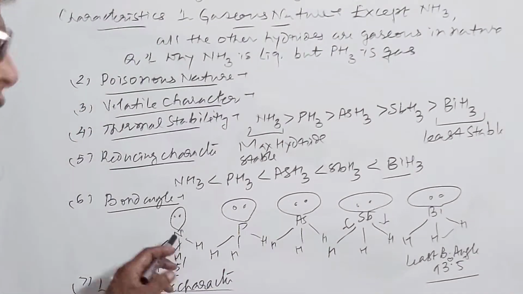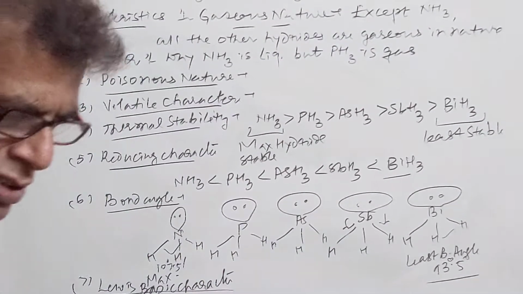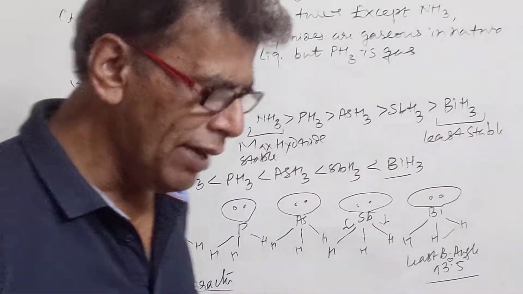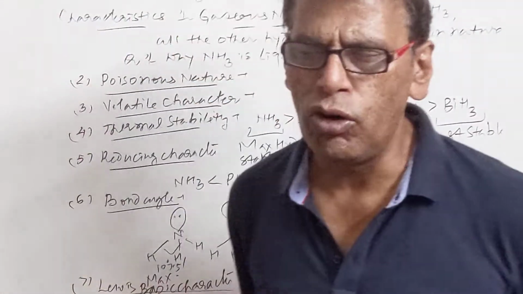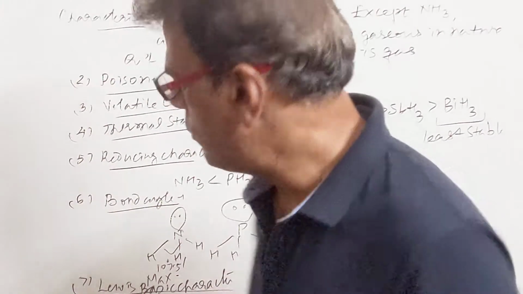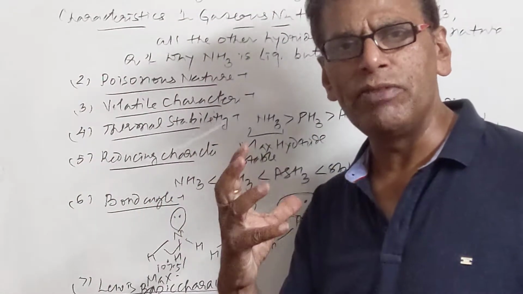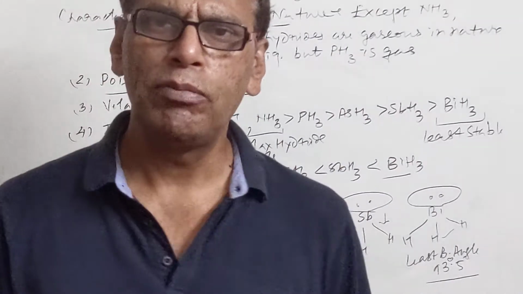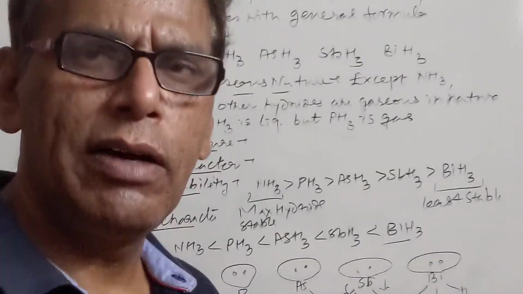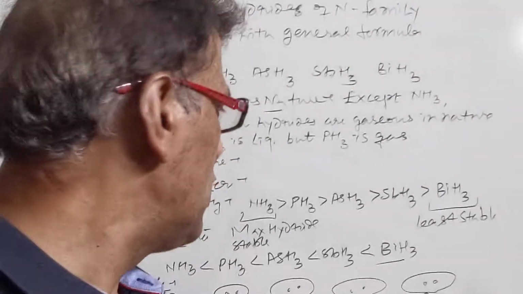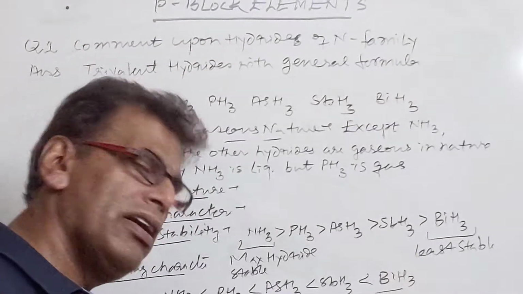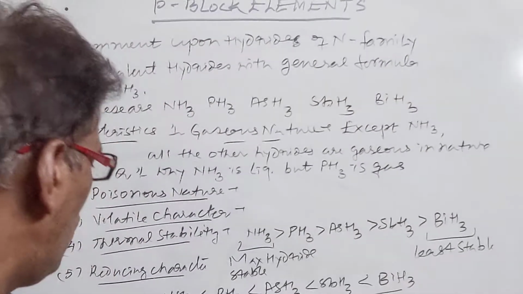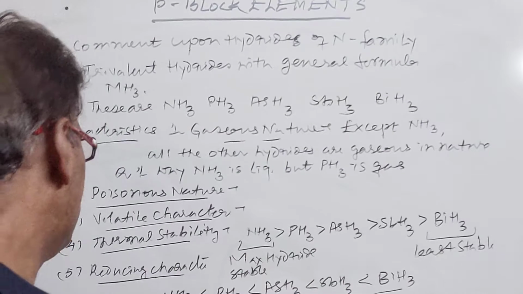So it is a strong complexing agent. This question is also asked many times: why does ammonia behave as a strong complexing agent? This is mainly because of the high electronegativity of nitrogen. It is capable of supplying the lone pair more easily as compared to the other hydrides. So ammonia is a good complexing agent.